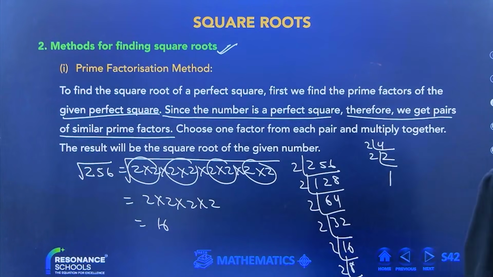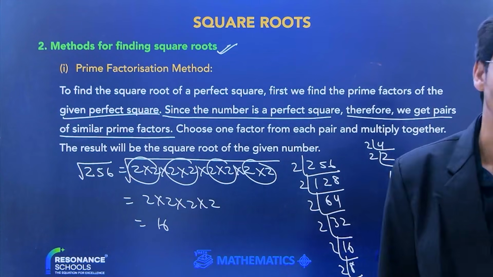Okay. So in this way we can find the square root of any number. So the square root of 256 is 16.